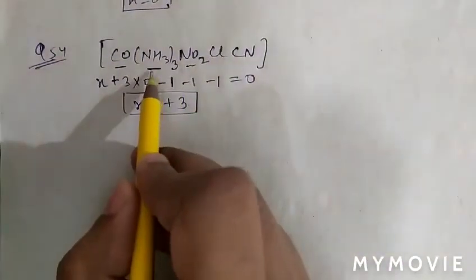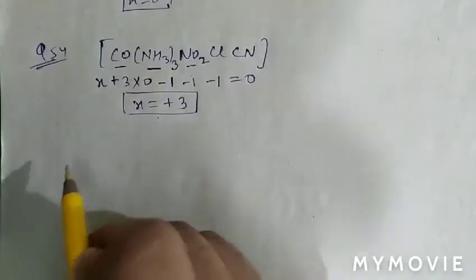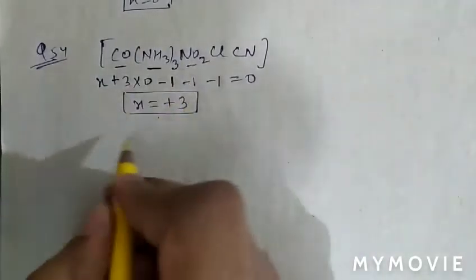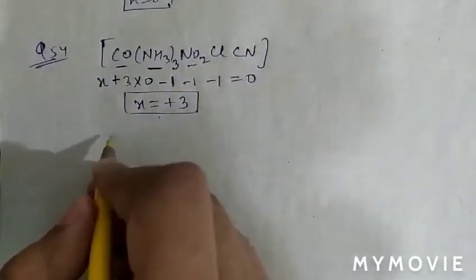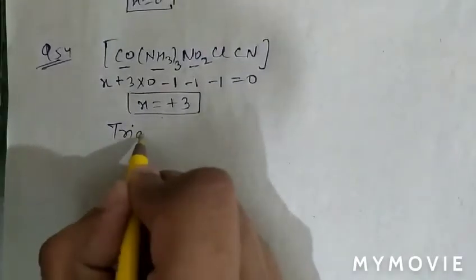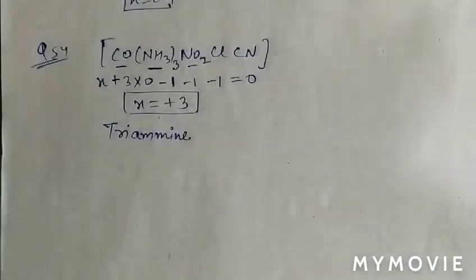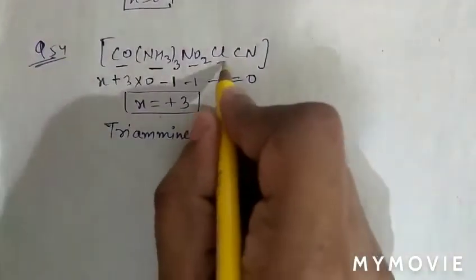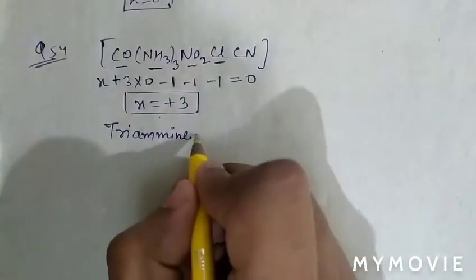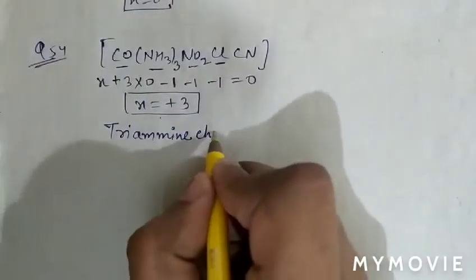First we will arrange the ligands in alphabetical order. In alphabetical order, ammine comes first, therefore we will write triammine. After that Cl is present, therefore we will write chlorido.